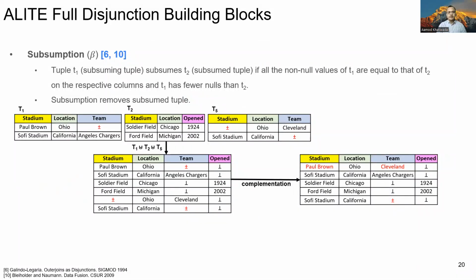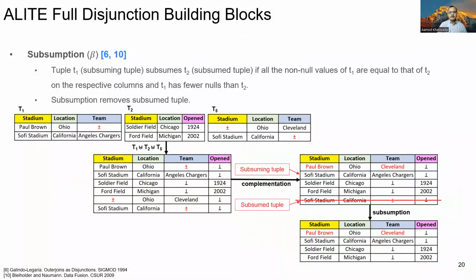Next, we use subsumption operator. A tuple T1 subsumes tuple T2 if tuple T1 contains all the information in tuple T2 and tuple T2 has more number of null values. Subsumption helps us to get rid of the tuples containing partial information. So for example, in the table after applying complementation, the second tuple about Sophie Stadium subsumes the last tuple about Sophie Stadium having the same information but more null values. So the last tuple is removed after applying subsumption as shown in this table.